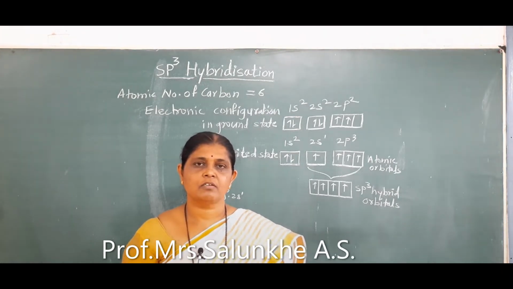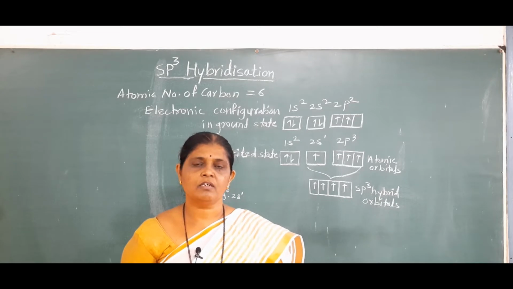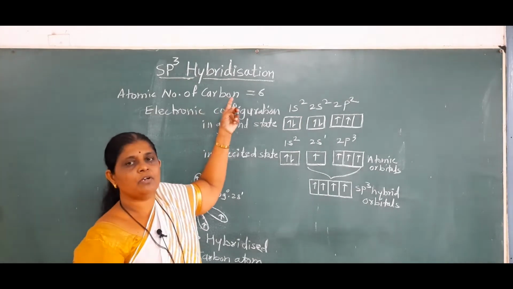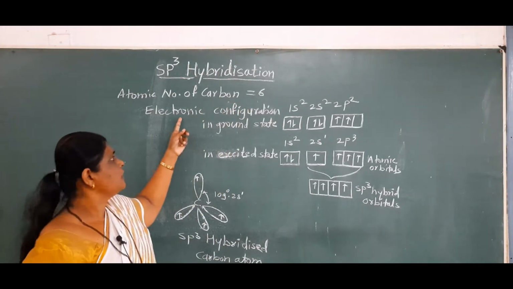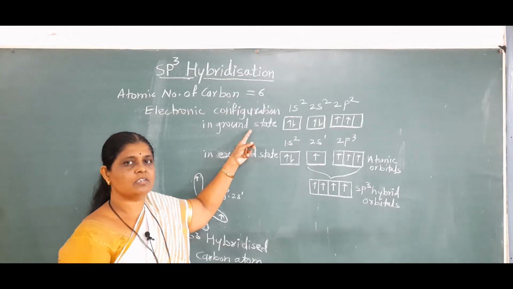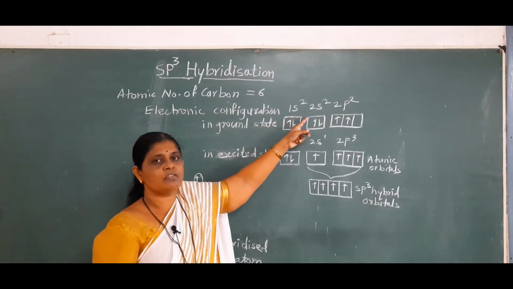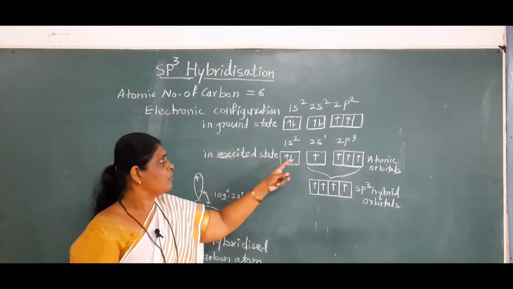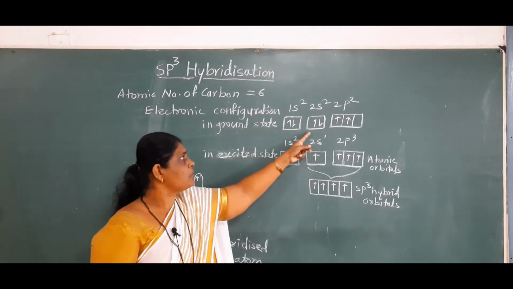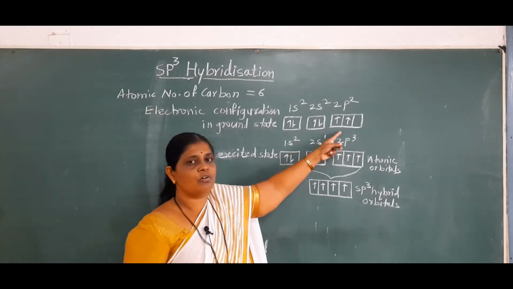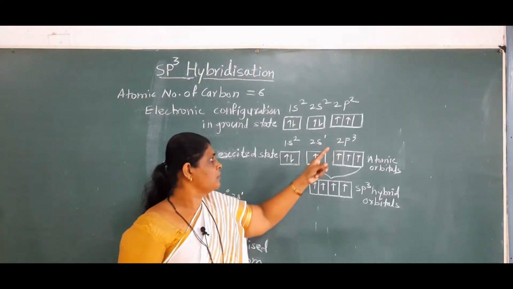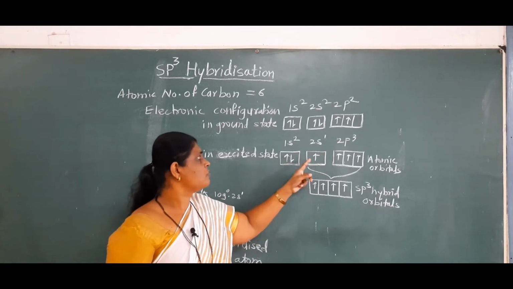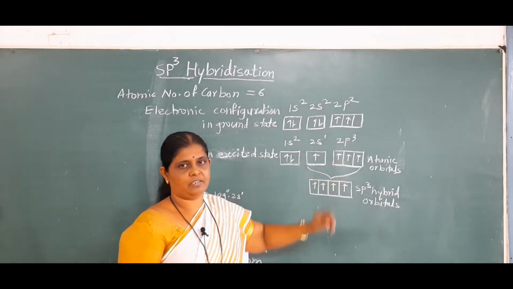Welcome students. Now we are going to learn sp3 hybridization. The atomic number of carbon is 6. Its electronic configuration in ground state is 1s2, 2s2 and 2p2. In excited state, one electron from 2s atomic orbital migrates towards 2p atomic orbital. After migration, the electronic configuration becomes 1s2, 2s1 and 2p3.